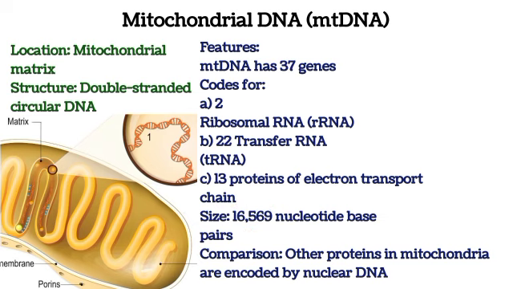So what have I been saying ever since? The mitochondrial DNA is very important because it is found inside the mitochondria and helps in the exact function of the mitochondria, which is to produce energy. One of the parts of the mitochondria where energy is produced is the electron transport chain. It produces about 13 proteins of the electron transport chain. Mind you, not all the proteins found in the mitochondria are encoded by the mitochondrial DNA. Some others are encoded by the nuclear DNA. Please take note of this.